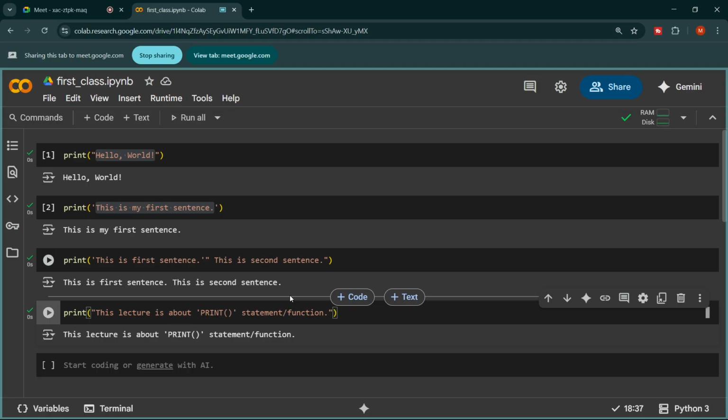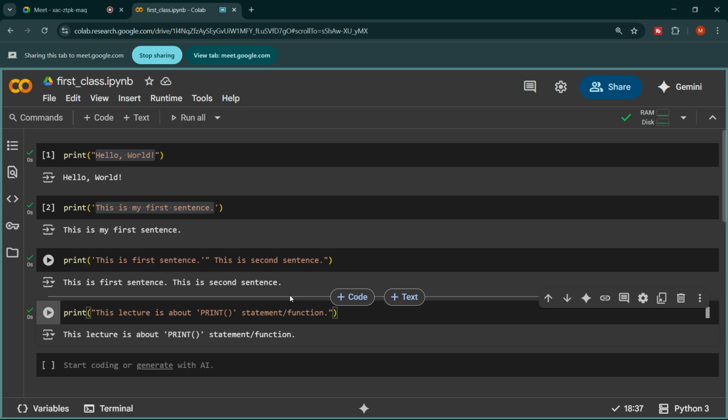So I have to explicitly tell Python by applying the single quotation at the beginning and at the end of the word. I can do this with anything, like let me also enclose this lecture in single quotation mark, right?